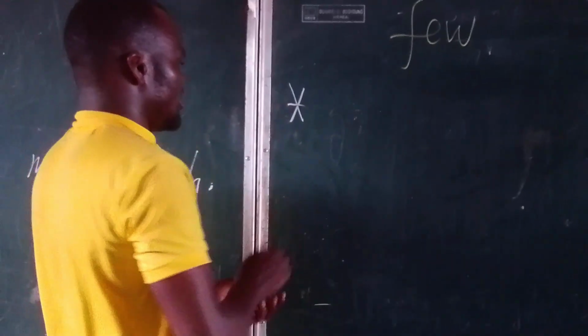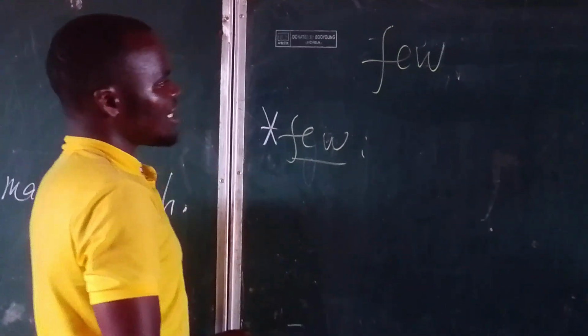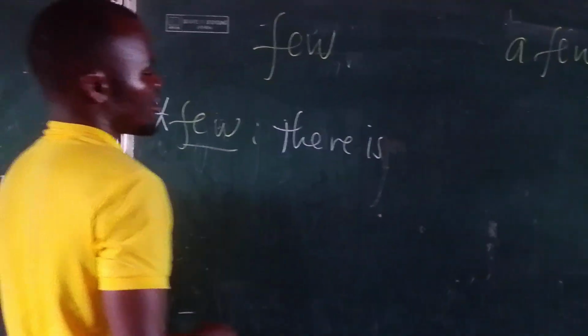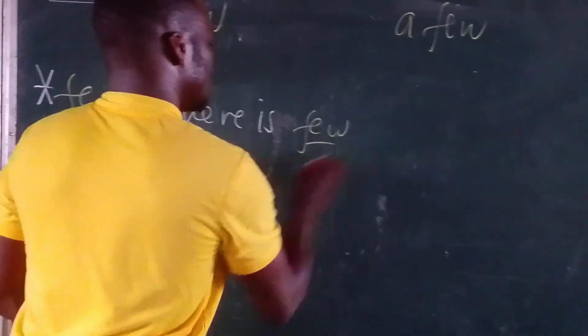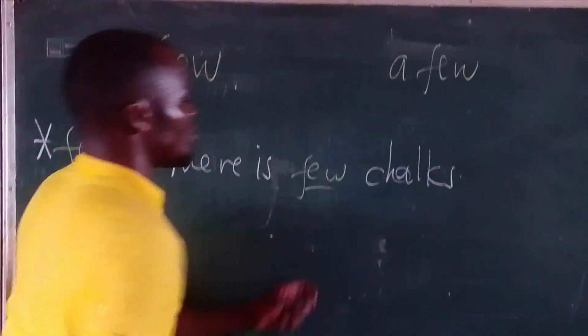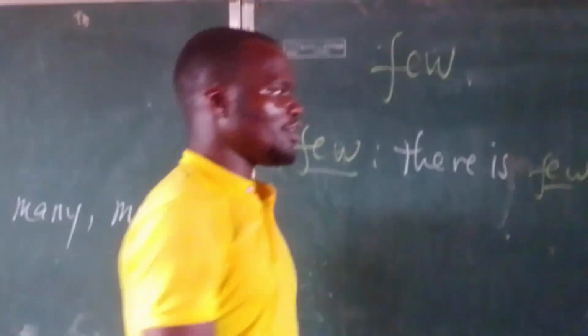Let's see examples of few, where we can say there are few chalks, because here chalks can be counted. I have few chalks, of course.